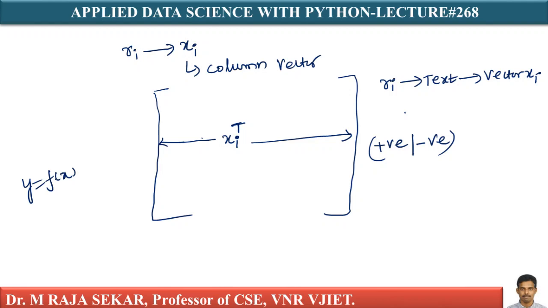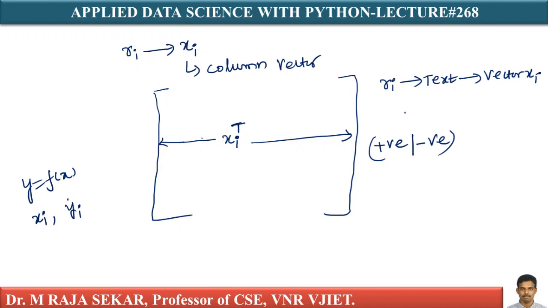If I am calling each of these reviews as x, I will call each of my class labels as y. So for each review I have xi as well as yi. I will put all of my yi's in a vector.